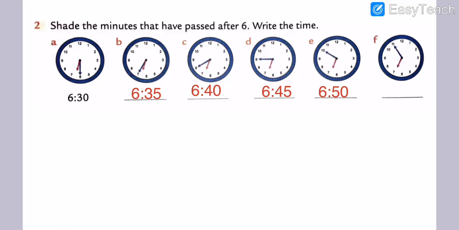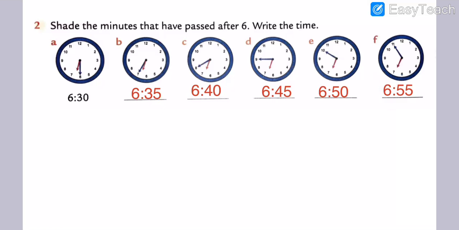6:15. Then after, my dear students, question number F. What is the time of clock F? The hour hand is on 7, and the minute hand is on 11. 11 shows 55 minutes. So what should we write? We mention 6:55 here. Got my points, my dear students? I hope you all understood.